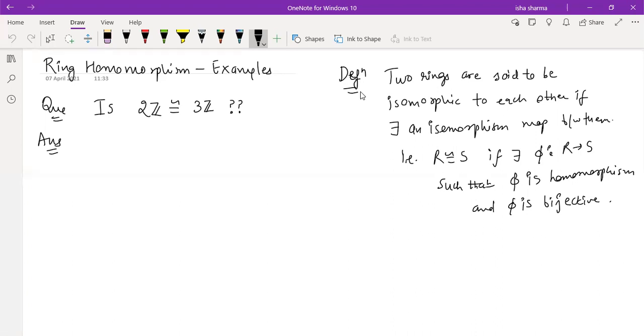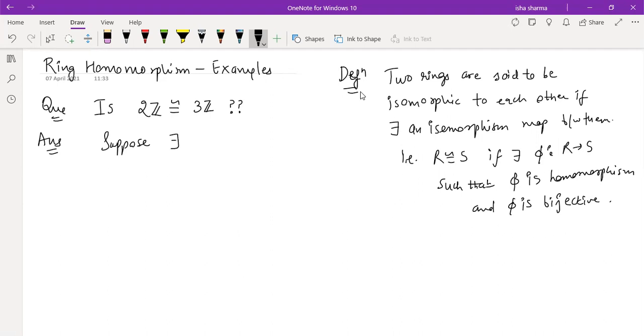If you want to disprove it, then you show it by contradiction. That's the usual procedure: we suppose there exists an isomorphism and then we arrive at a contradiction. I'm giving you that technique which will work for other examples also.